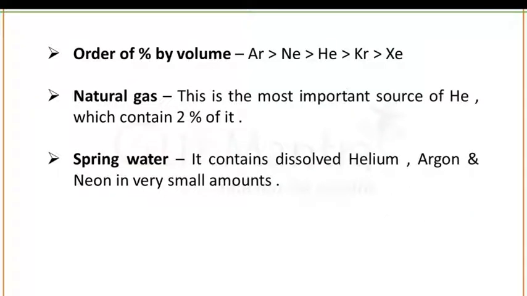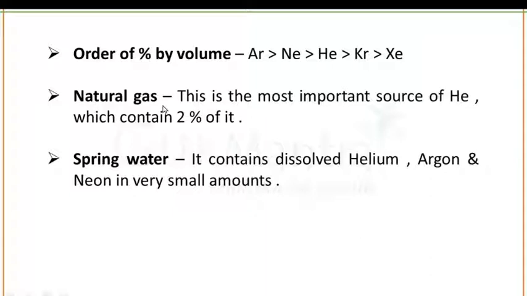The order of percentage by volume of inert gases in air is this: maximum amount of argon is present in air while minimum amount of xenon is present.